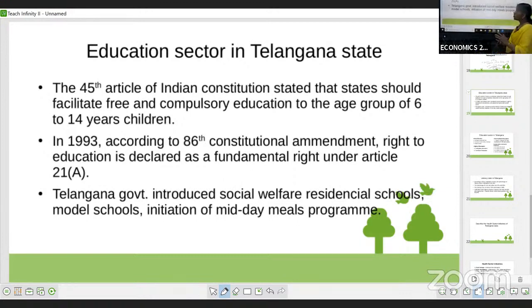As we know, in our constitution we have the articles and the schedules.